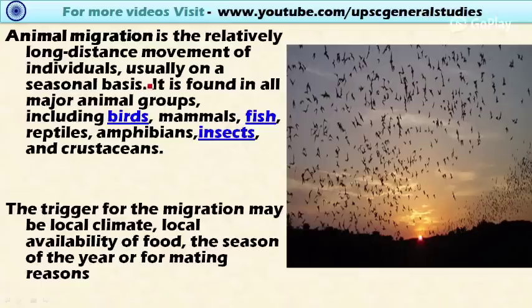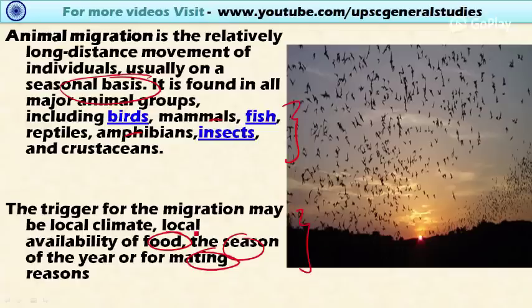Here the animals migrate over long distances on a seasonal basis. It is found that all the major animal groups, including birds, mammals, fish, reptiles, amphibians, insects and crustaceans, undergo migration. The reason for migration may be local climate, local availability of food, the season of the year, or for reproductive purposes, that is, mating.